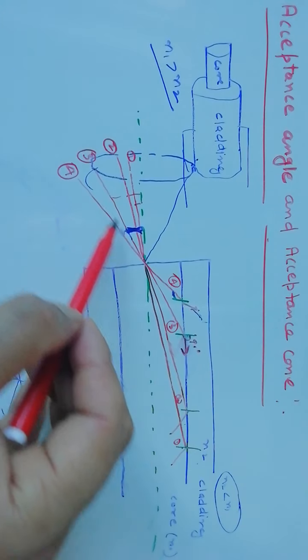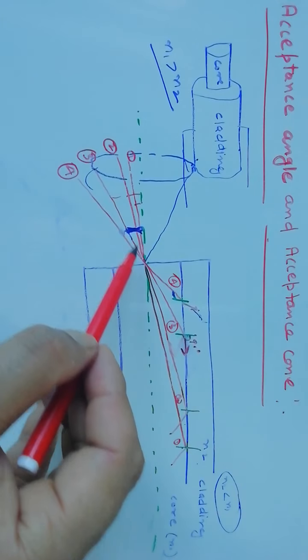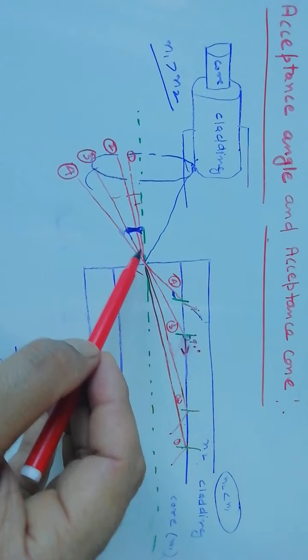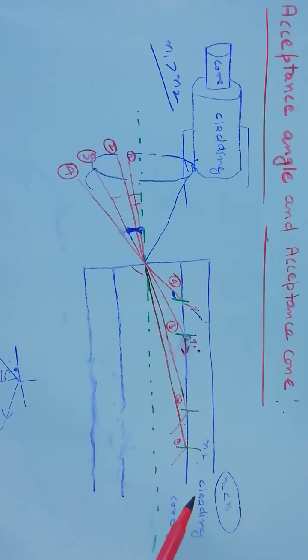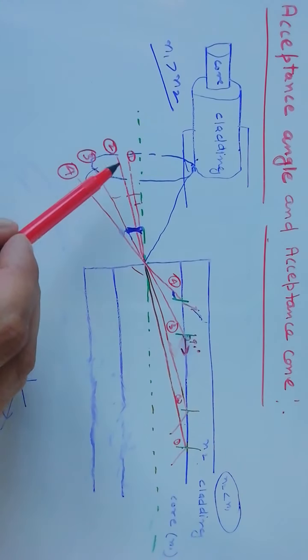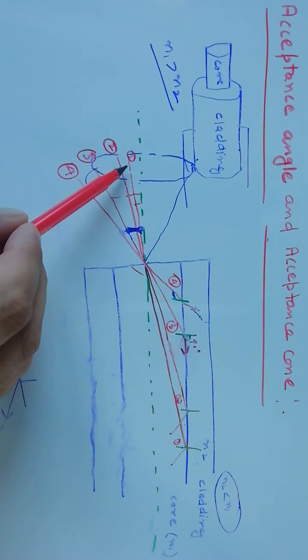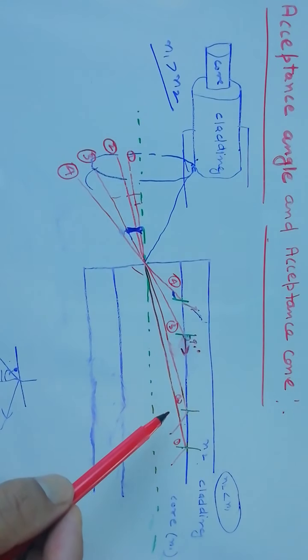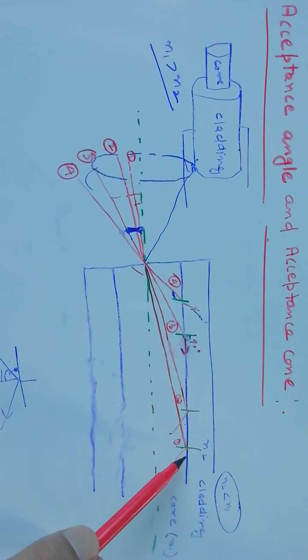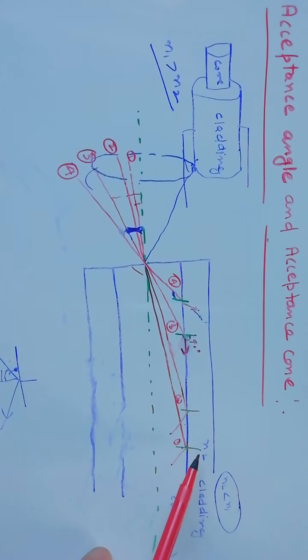So these different optical rays, after passing from this entry point, are traveling like this. If we consider the first ray, this is passing like this, and the angle of incidence for the first ray at this point is greater than the critical angle, so this first ray will be totally internally reflected back to the core.